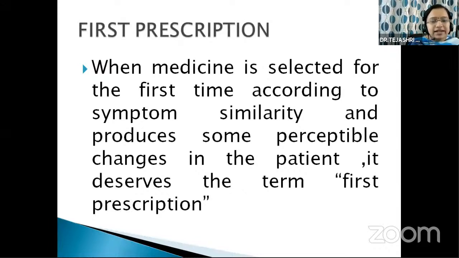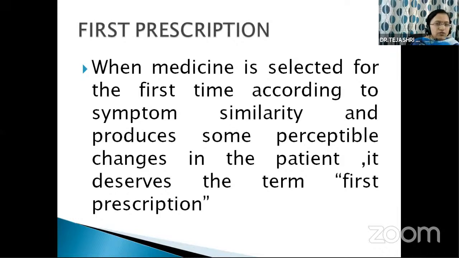So understand that there should be some perceptible changes after prescribing the homeopathic remedy. Then only this prescription is called a first prescription, meaning the action of that remedy should start after prescribing.